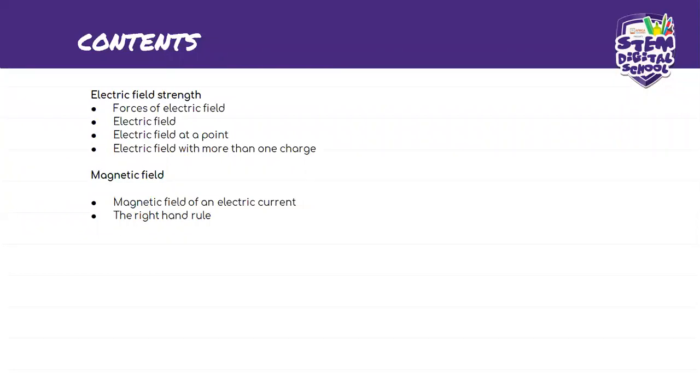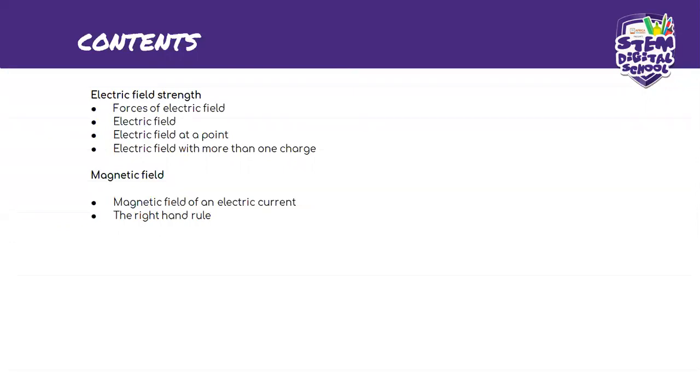Okay, so let's get started. What are we going to be doing today? Today we're going to be doing electric field strength. We're going to do the forces of electric field, the electric field at a point, and electric field with more than one charge. And for the magnetic field, it's a very, very short chapter.